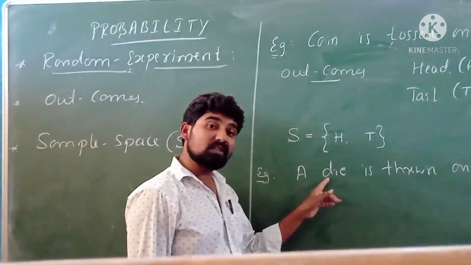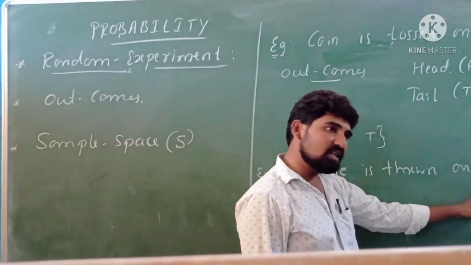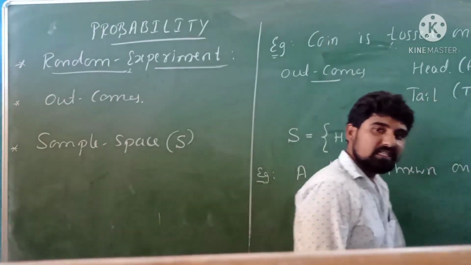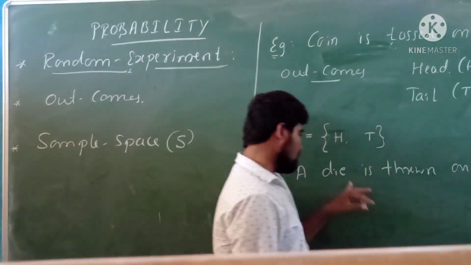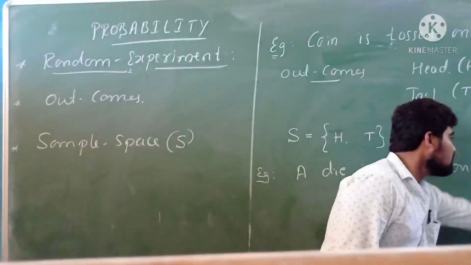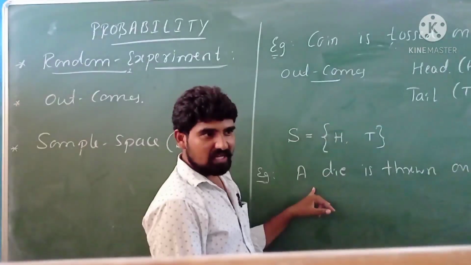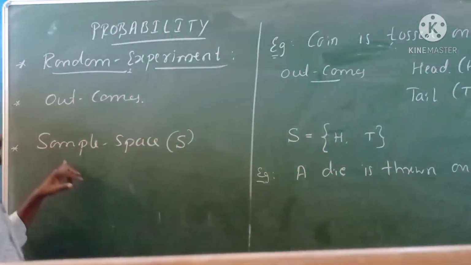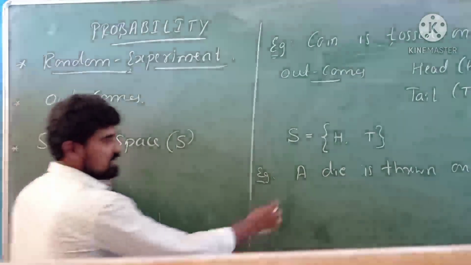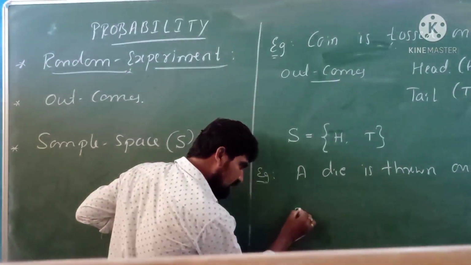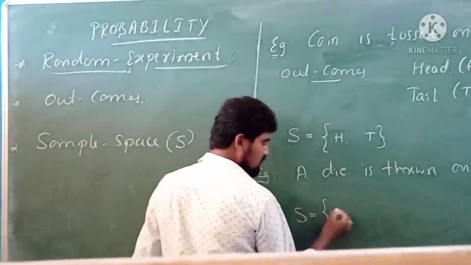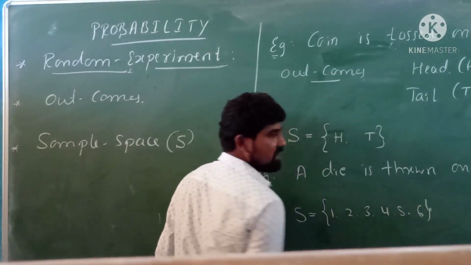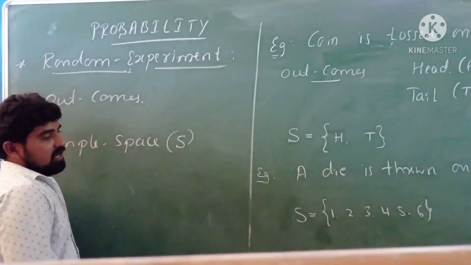So when a die is thrown once, that die may show the number 1 or the number 2 or 3 and so on, up to number 6. Therefore, these are the results of this random experiment, and hence these results are called outcomes of this random experiment. If I write all these outcomes in the form of a set, that set is called what? Sample space. So therefore, sample space of this experiment is S equals the possible numbers 1, 2, 3, 4, 5 and 6. I hope all of you understood. If possible, take a look.